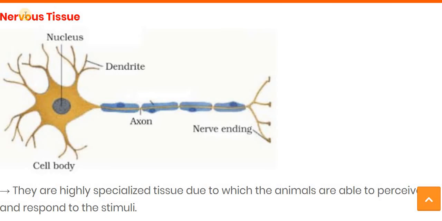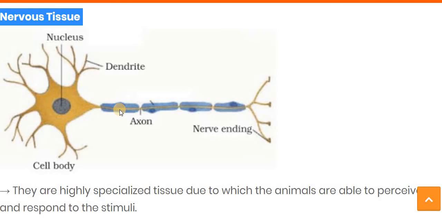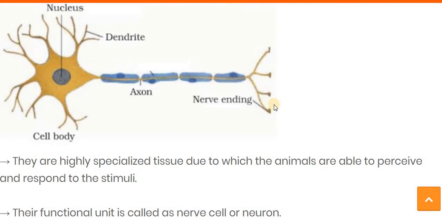Here you can see the next type of tissue, that is nerve tissue, and this is the structure of a nerve cell, or you can say the neuron. In the nerve cell, this is called the cell body. In that, the cell structure is there, the nucleus is there, the cytoplasm is there, and from the cytoplasm a hair-like structure arises. It is called the dendrites, and this cell body later on converts into a thin sheet-like structure called the axon. This axon is further converted into the nerve ending, and this is called the terminal.